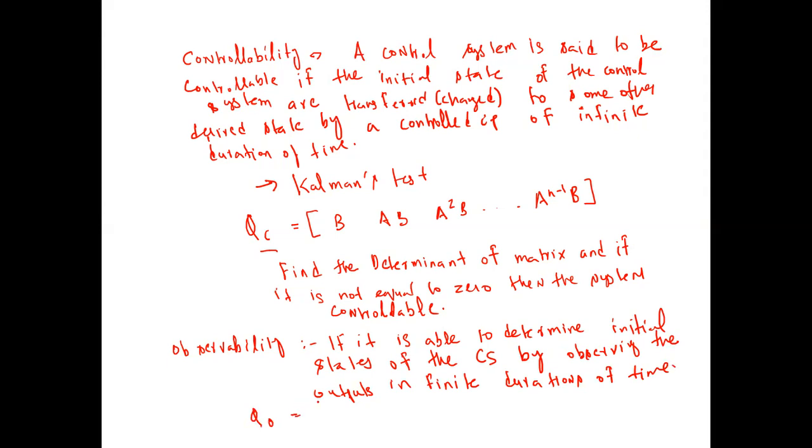For this also we have a particular matrix, given by Kalman's Qo, that is the observability matrix of the system. For that we have C transpose, A transpose C transpose, and so on. The first term would be just C transpose, then the second term A transpose C transpose, then A transpose squared C transpose, and similarly you go on up to A transpose to the power n minus 1 followed by C transpose. So this is basically the equation for controllability and observability.